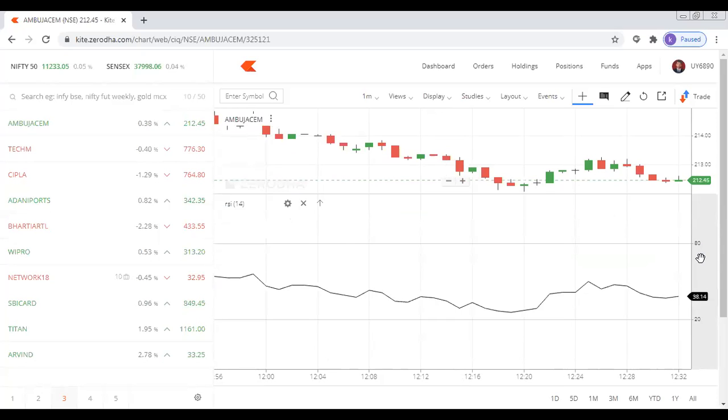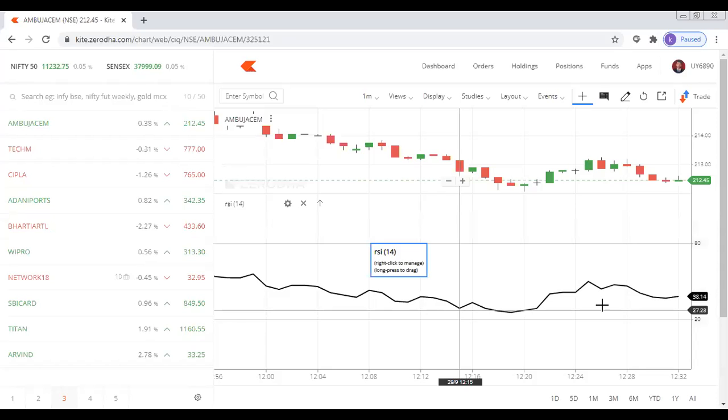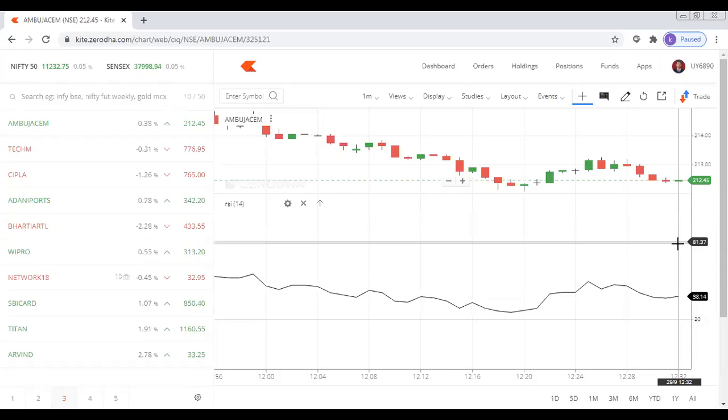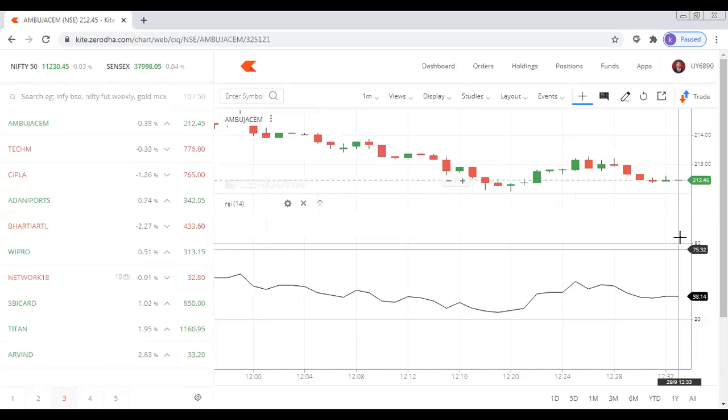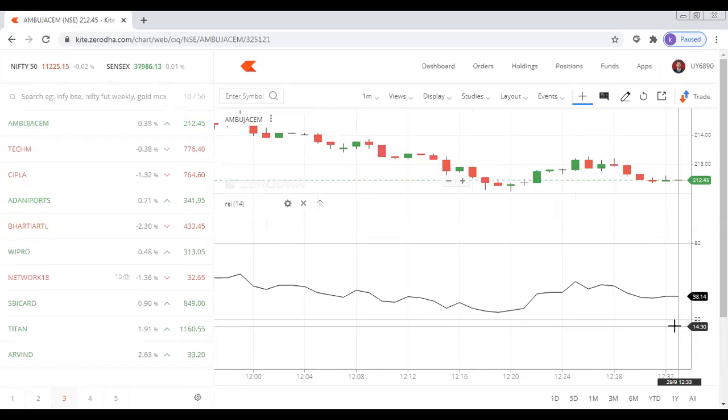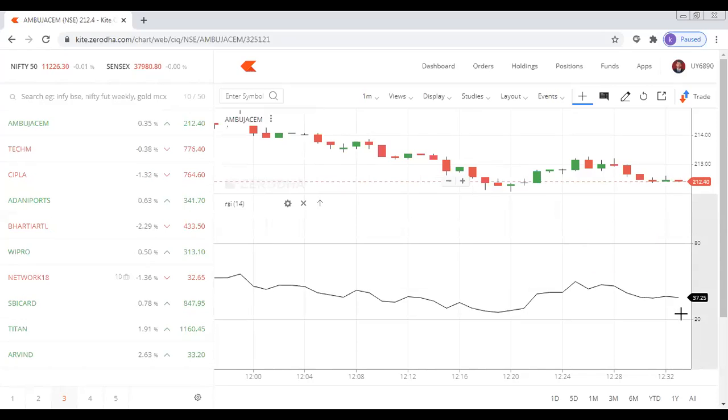Okay, there is some calculation that I'll tell you at a later stage. This calculation tells you that if this particular line, the black color line that you can see, goes beyond 80, that means you have to sell the share. And if this line goes below 20, then you have to buy the share. That is what it says. Right now the share is in between. It is heading downwards. So just wait. Let there be an ideal time to buy this particular share. Then you can buy this particular share.